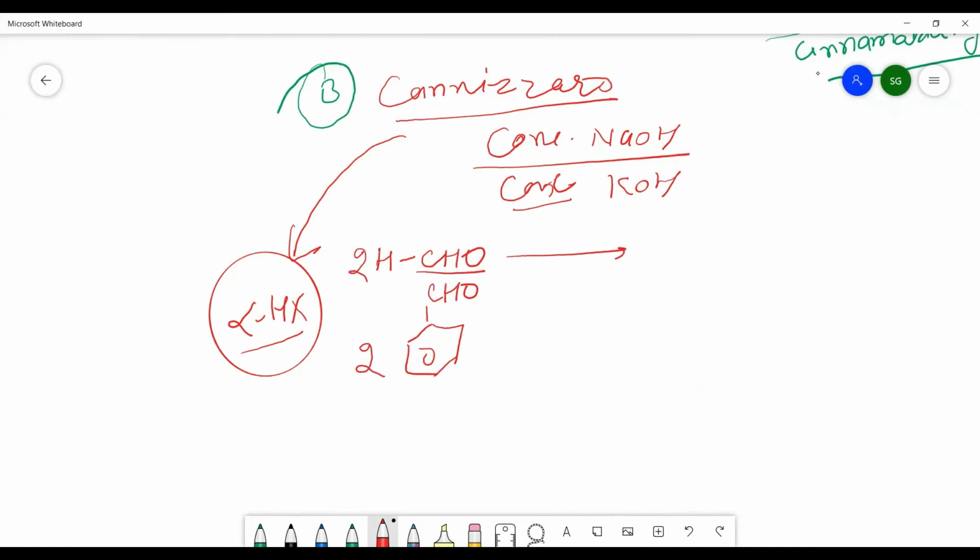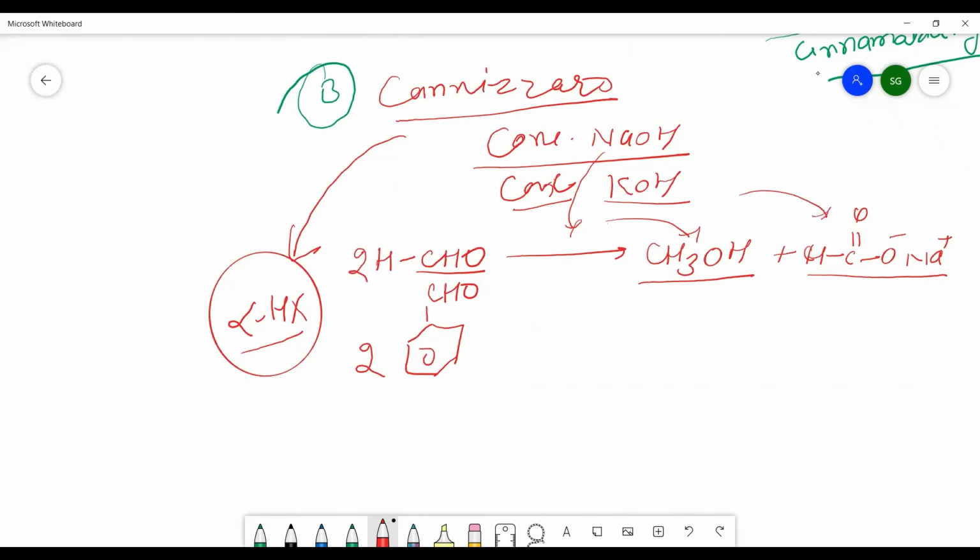As you know, CHO is an aldehyde group. If it is going to be reduced, it gives rise to the formation of alcohol. We have seen in the earlier reaction in the reduction processes. And after the oxidation, it will give rise to the formation of carboxylic acid. So here, if we are using NaOH, we will get sodium methanoate. And if it is potassium, the potassium methanoate. So in that case, you will see there is a self-reduced and self-oxidized product formed.